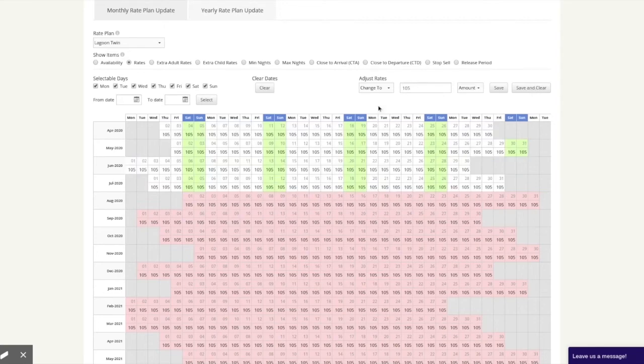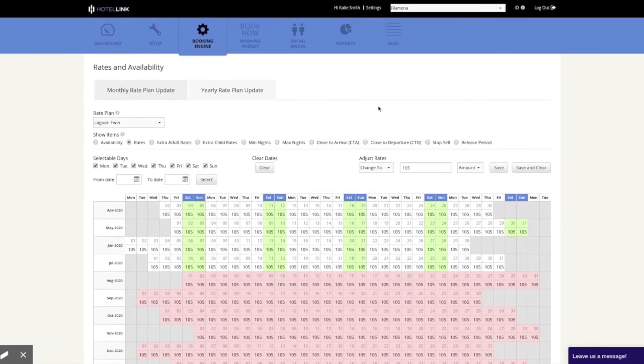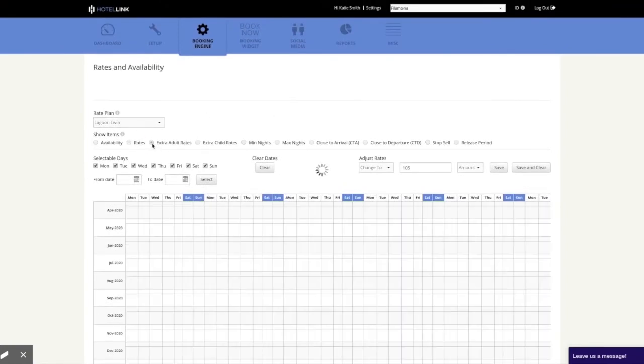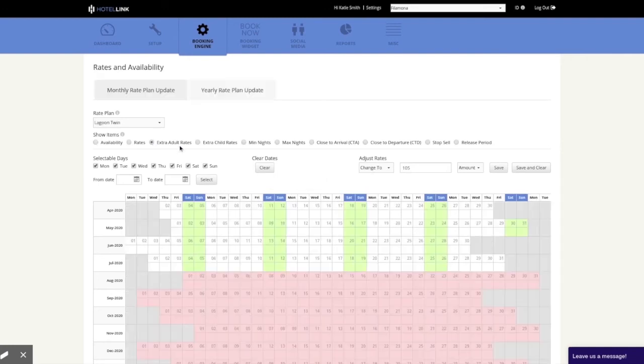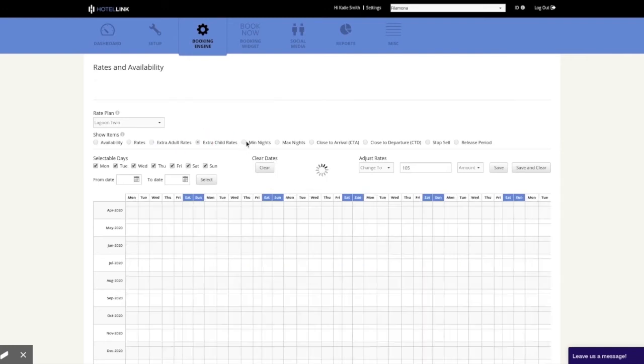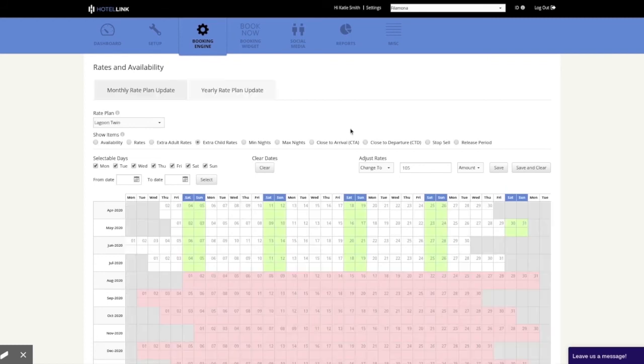If this room type has been set to add in an extra person, then follow the same steps for the extra adult rate and extra child rate. The same steps also apply for minimum nights, maximum nights, close to arrival, close to departure, stop sale period, and release period.